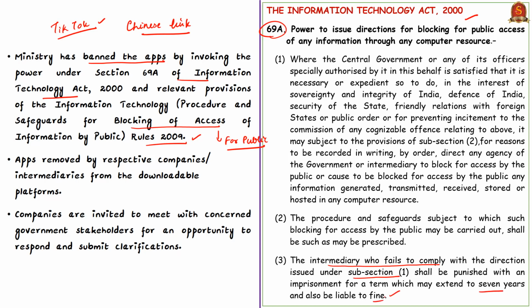Here when we say intermediary, it refers to telecom service providers, internet service providers, web hosting service providers, search engines, online marketplaces, cyber cafes. So with reference to the directions issued by the Government of India, the applications have been removed by respective companies, respective intermediaries from the downloadable platforms.